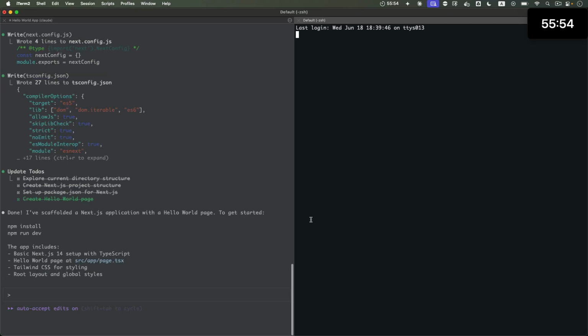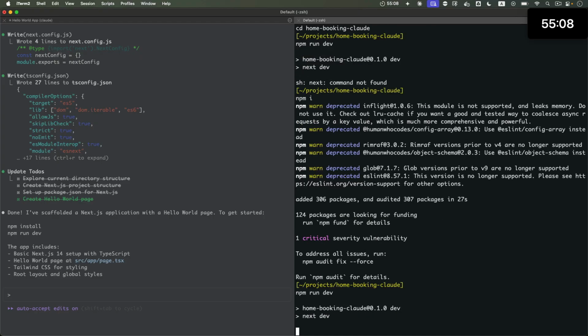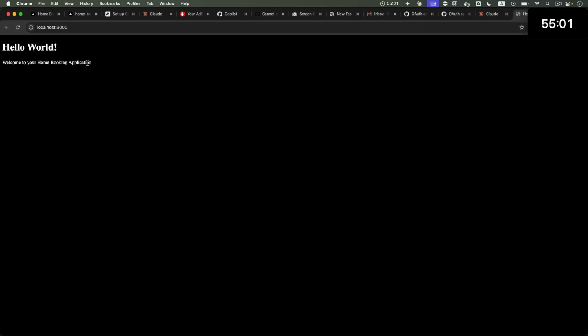Let me do that in a separate window. We'll navigate to the projects folder, to the home booking with Claude, and then run npm run dev. Next command not found. Okay, because I need to npm install, and then npm run dev. All right, it started the server. Let's visit that and see our Hello World application. This looks good.